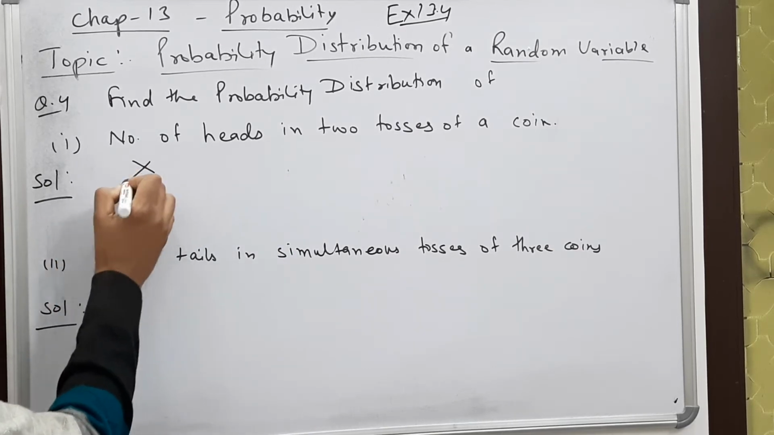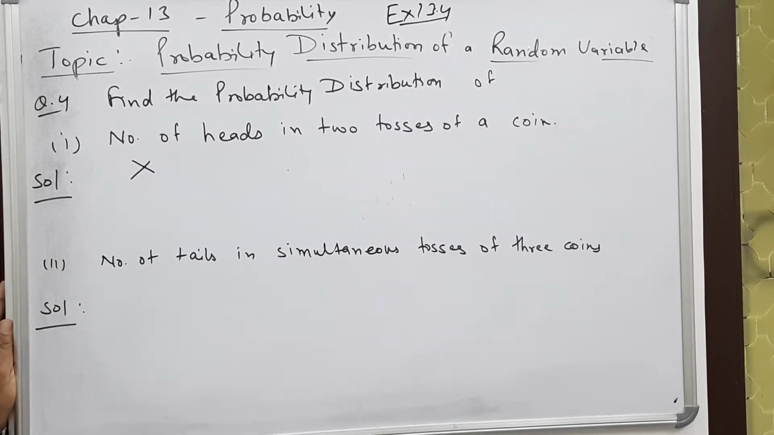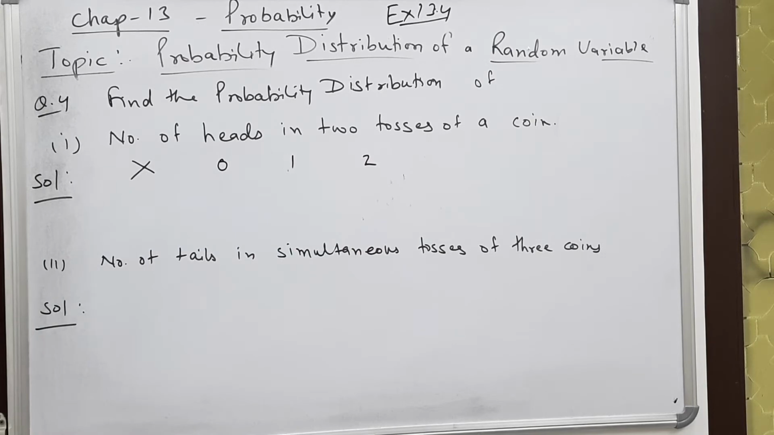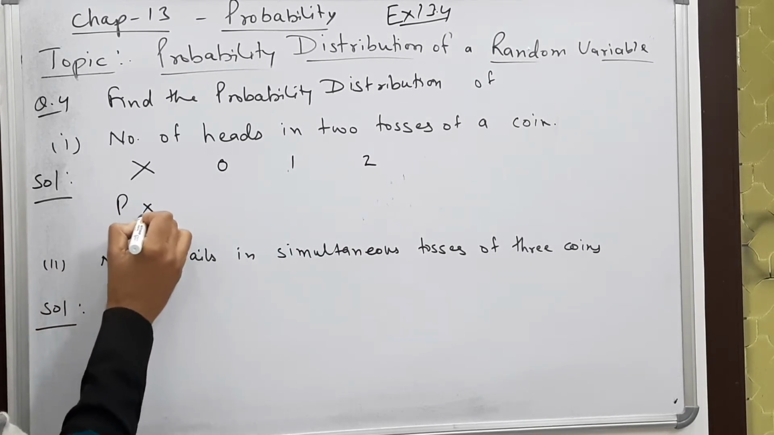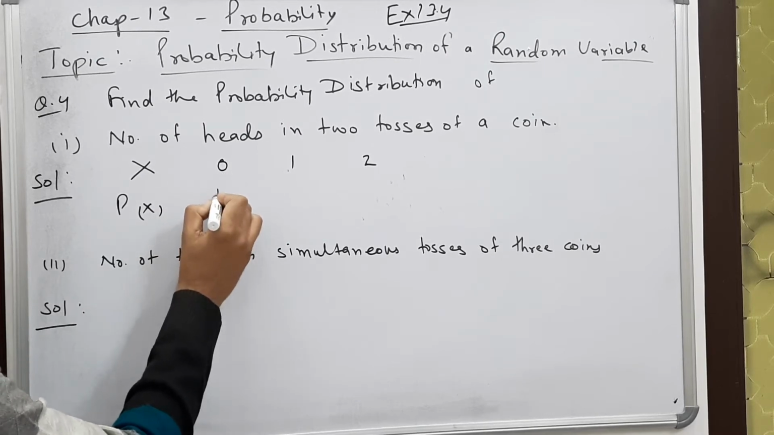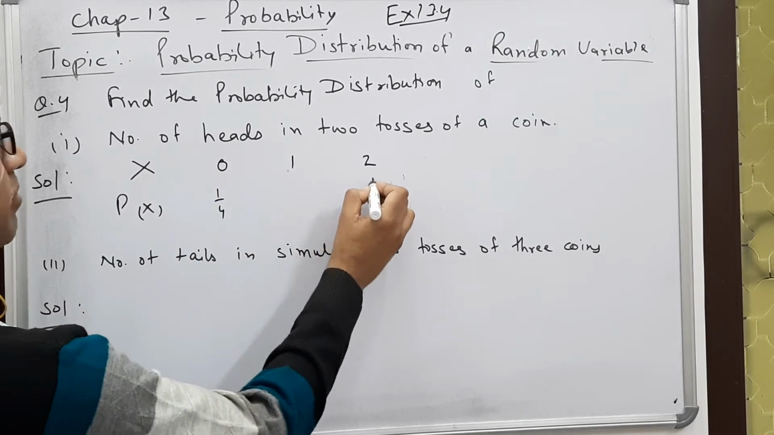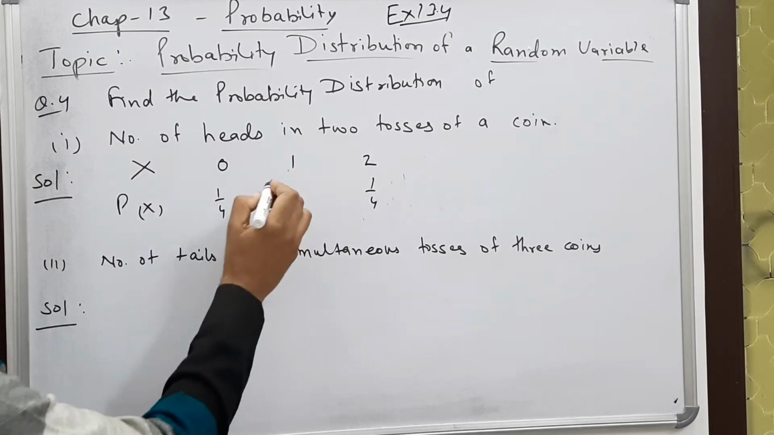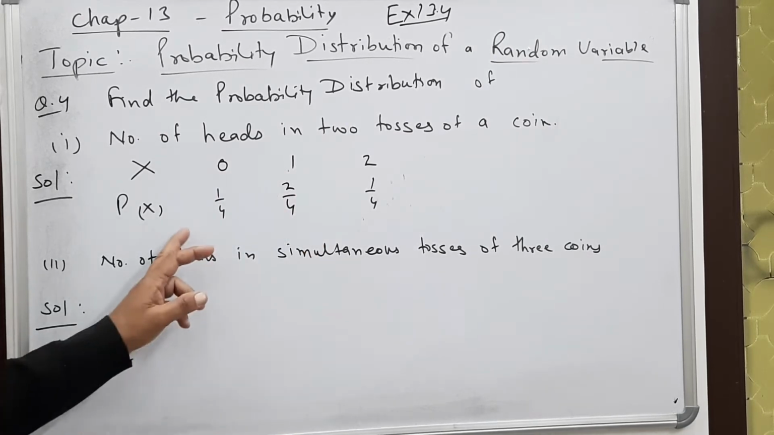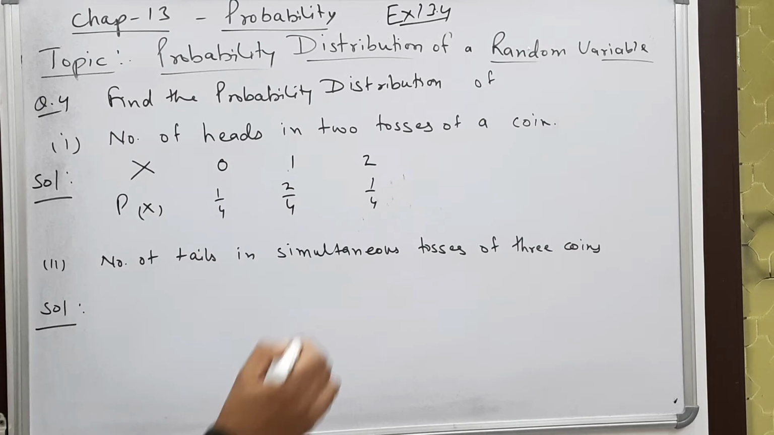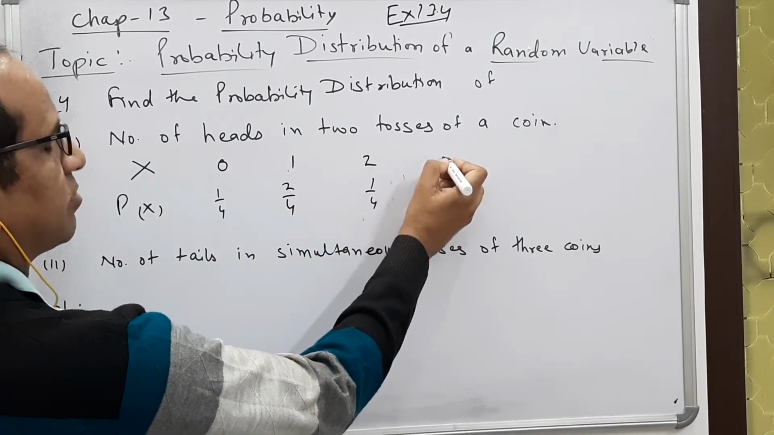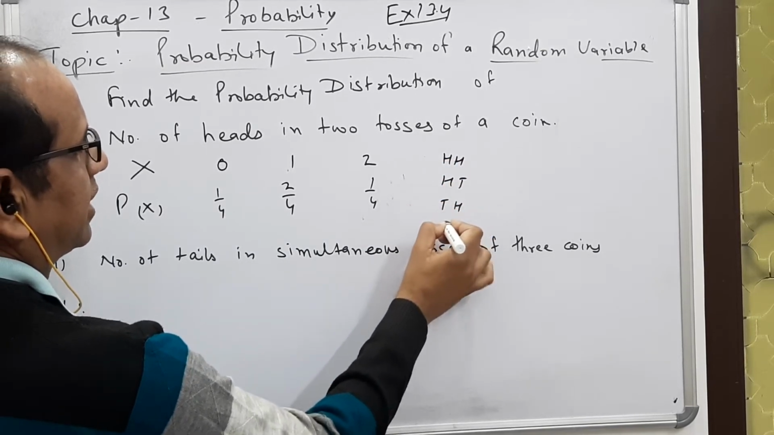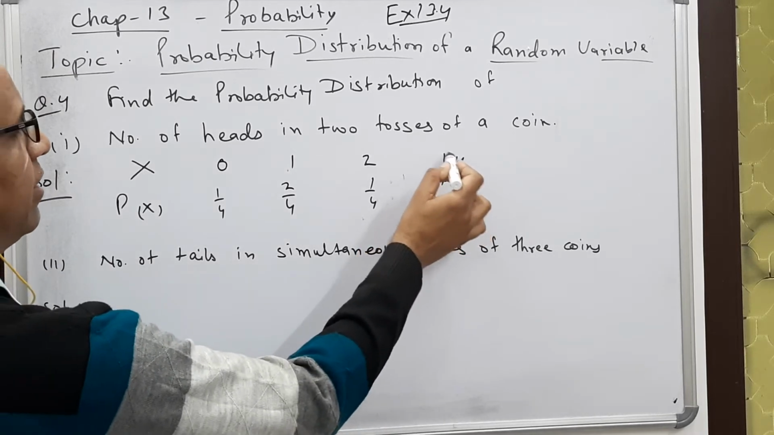Now see, when you toss a coin 2 times, the number of heads can be 0, it can be 1 and it can be 2. So what will be the possible probabilities? 0 heads means 1 by 4 and 2 heads means 1 by 4. And 1 head means head-tail or tail-head, so this will be 2 by 4. So that is the probability distribution. You all know that when we toss a coin twice, it is HH, HT, TH and TT. So 2 heads, it is 1 by 4.